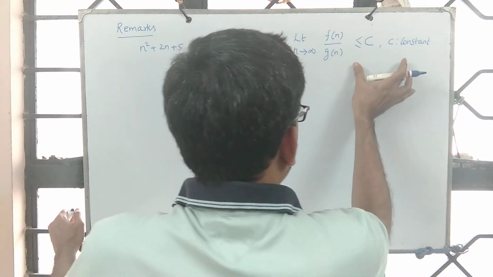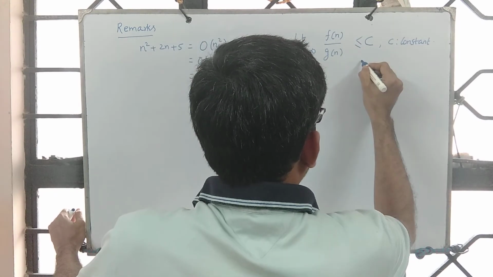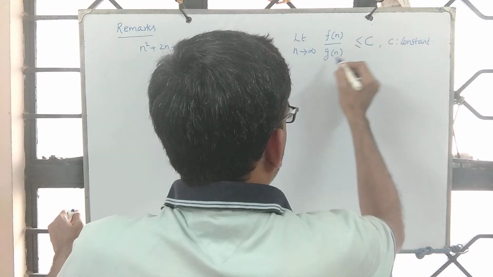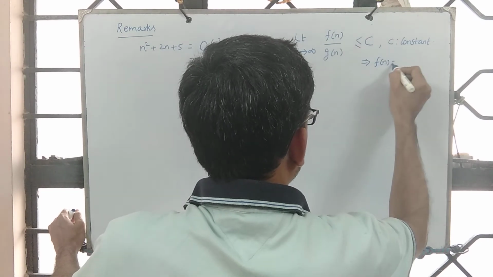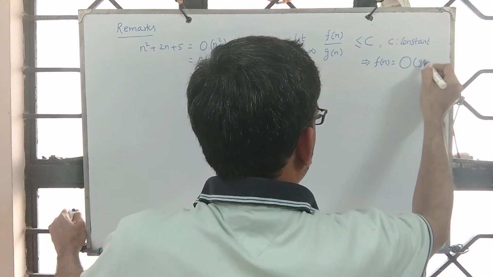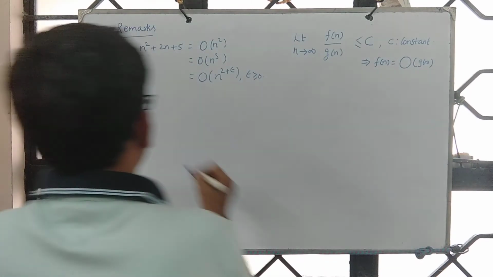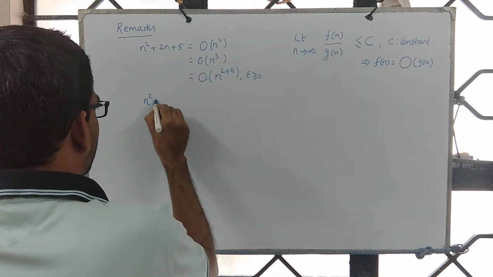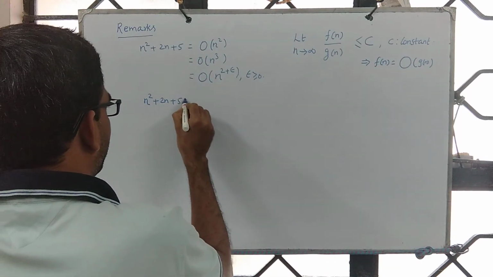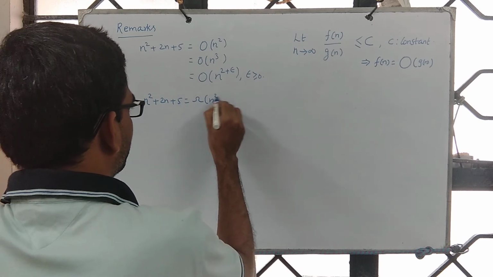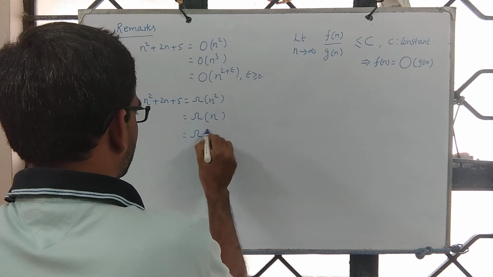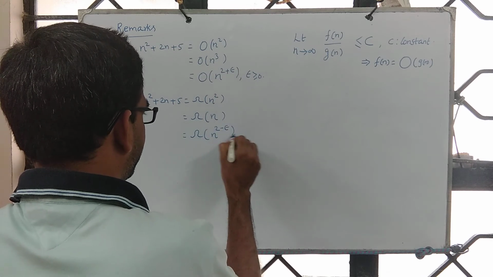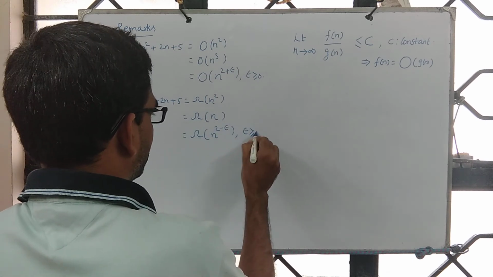So now, if this is the case, limit n tends to infinity, f of n by g of n is at most this, which implies that f of n is big O of g of n. We also know that n square plus 2n plus 5 is omega of n square, is omega of n, it is omega of n power 2 minus epsilon, where epsilon is greater than or equal to 0.